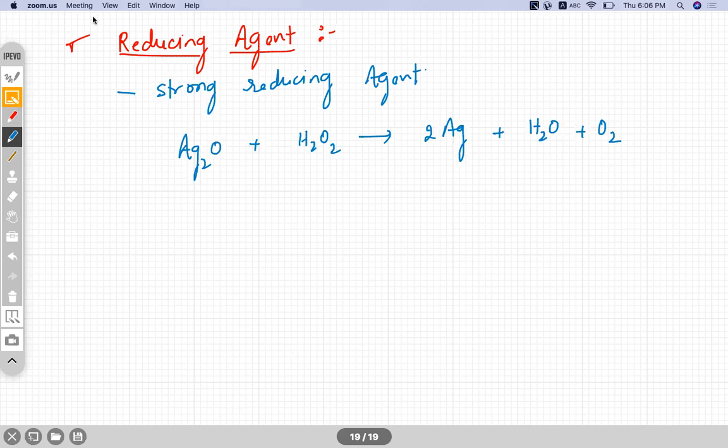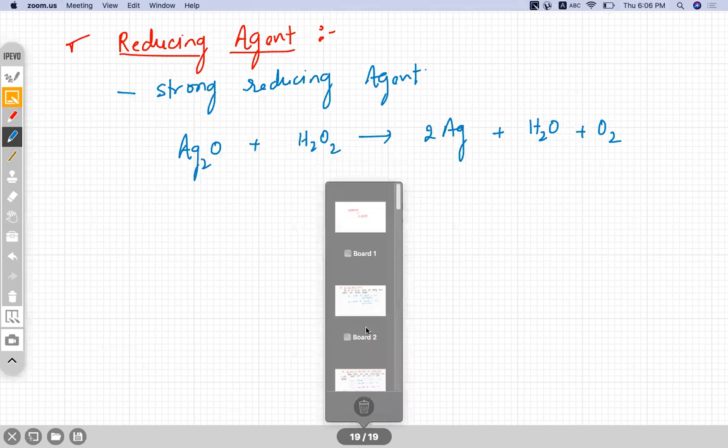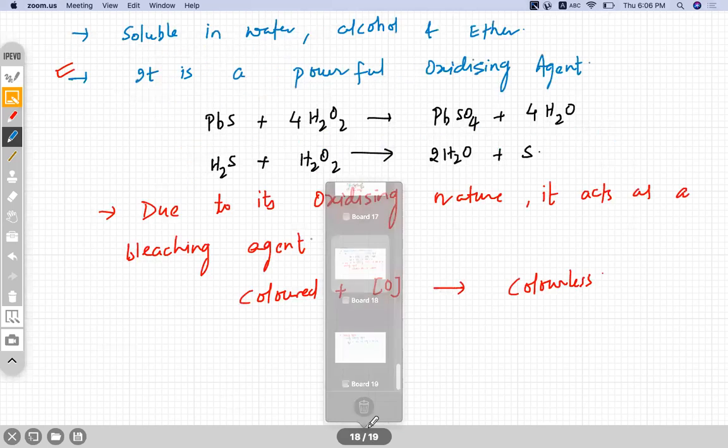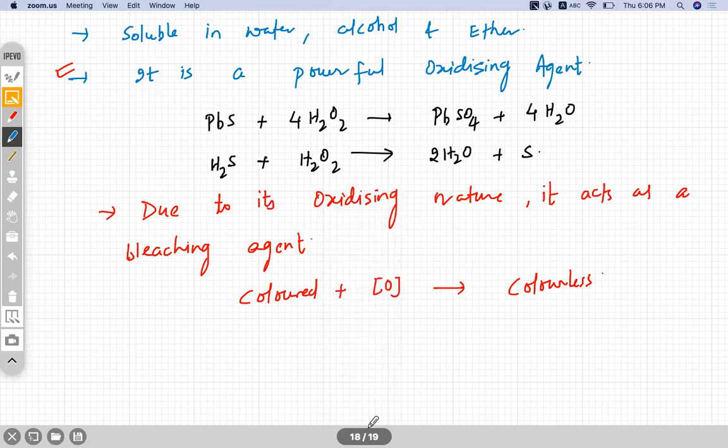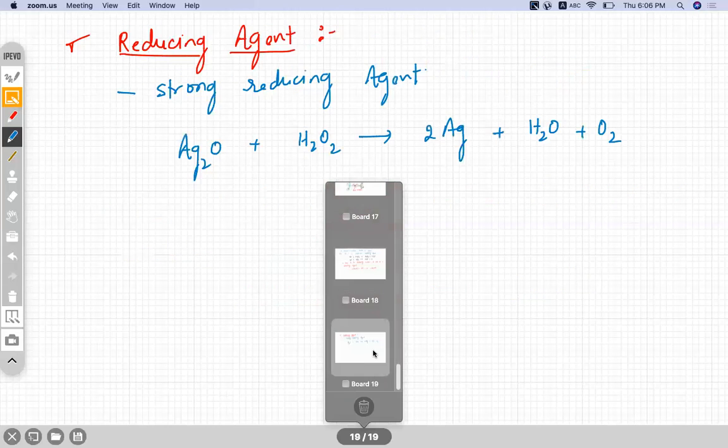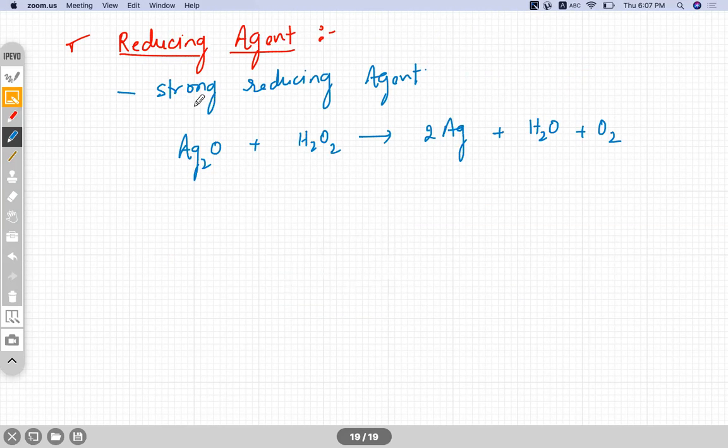Yeah, one second, I'll go back. Okay, so wherever it shows reducing action, it always releases oxygen gas, right? When they ask you some questions in a school exam, you have to write down the answer and support it with some examples, like any reactions like this.